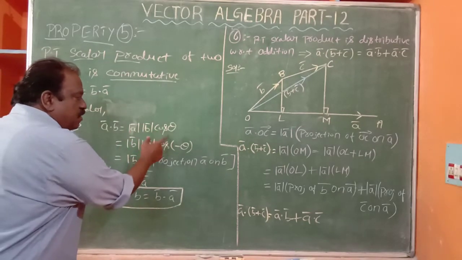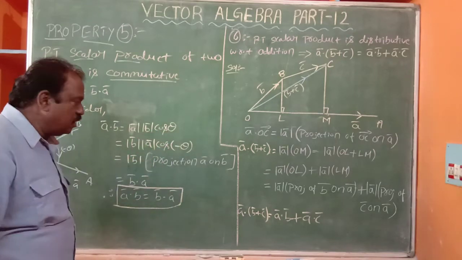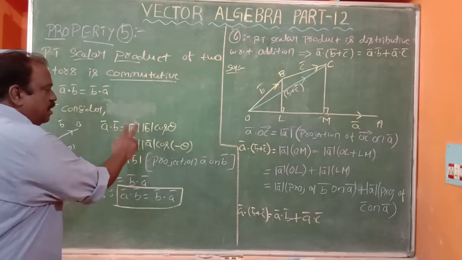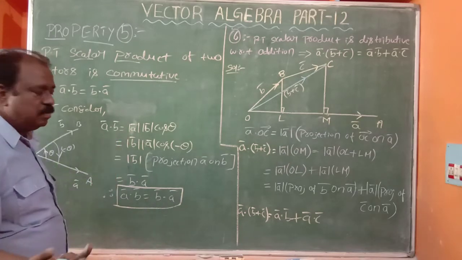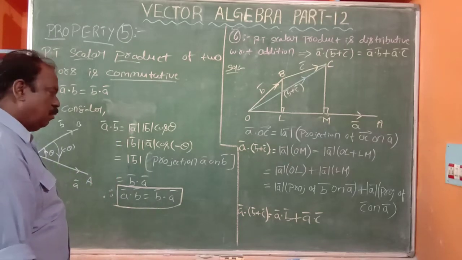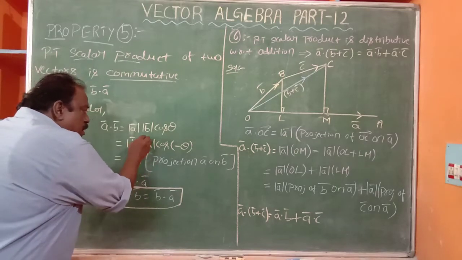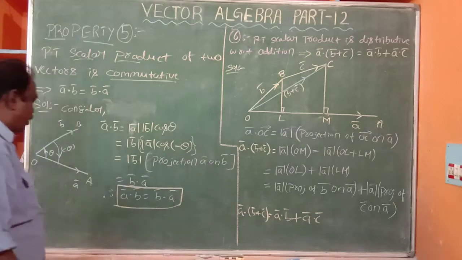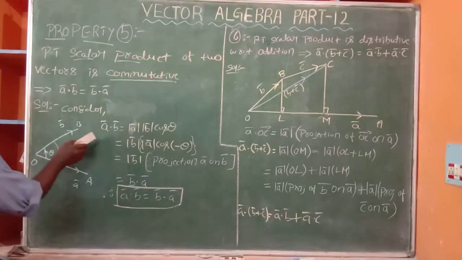Cos of minus theta is nothing but cos theta, so instead of theta I can write minus theta. Here they are numbers, not vectors. Now just observe: modulus of A bar cos of minus theta is a different one.